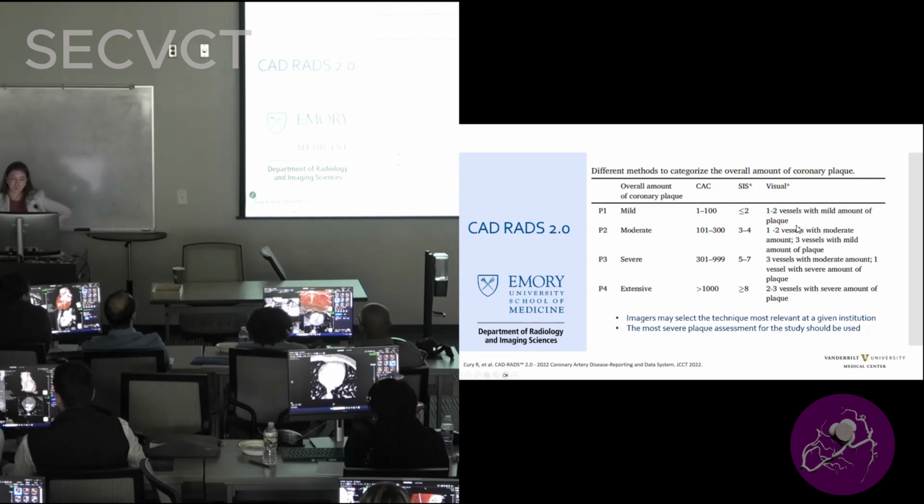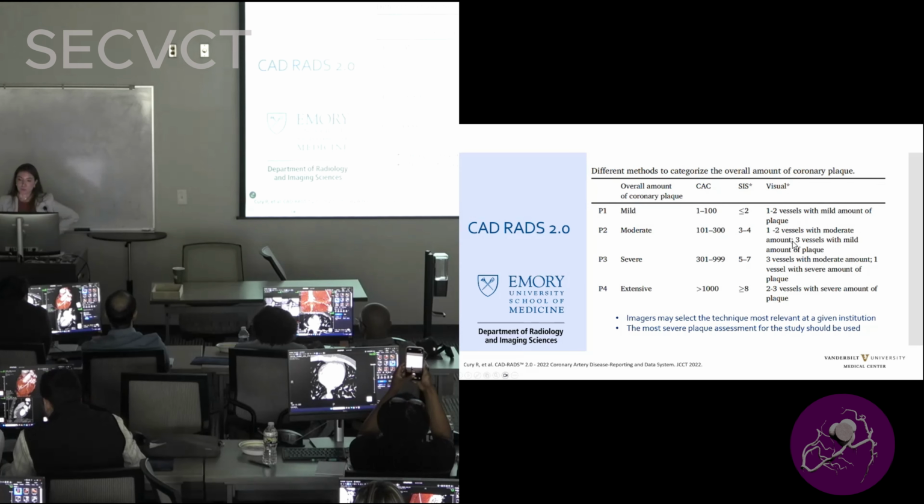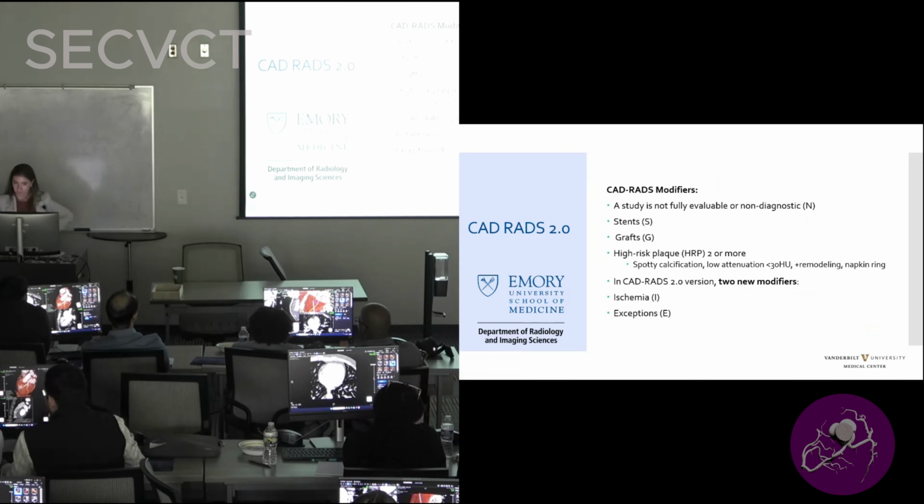And then visually, that also comes with a little bit of variability, obviously, from reader to reader, but it's going to be 1 to 2 vessels for P1 and P2, and then 3 vessels or 1 with severe for P3, 2 to 3 for extensive. So you just kind of have to keep looking at this, because unless you've done hundreds and hundreds, you won't remember the exact numbers. So most reporting systems will have a template there where you can go ahead and select.